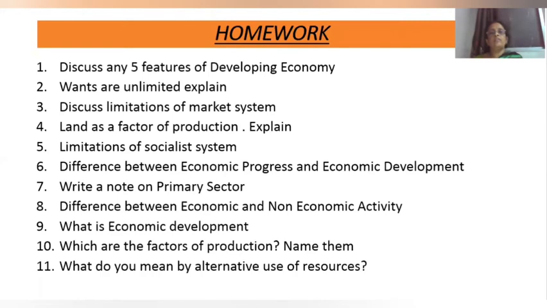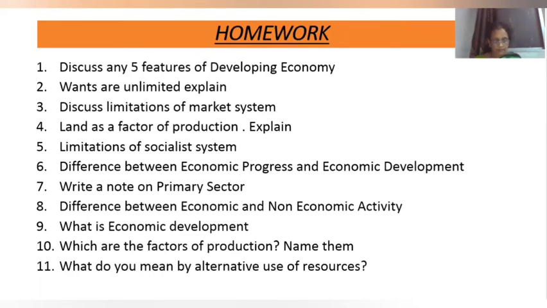From the 9 points we have studied, which ones are easy for you to learn, those you have to write. First one is less per capita income. Second one, population growth. Third one, dependence on agriculture. Then fourth one, unemployment. Fifth one is poverty.